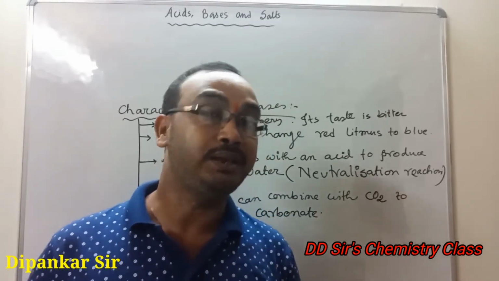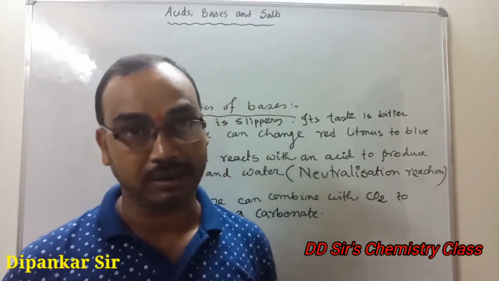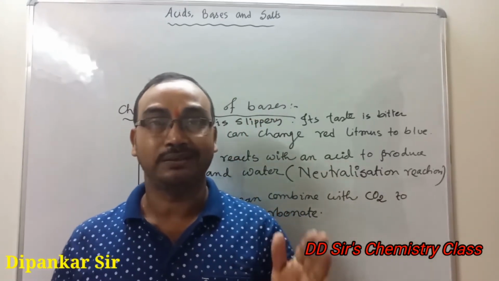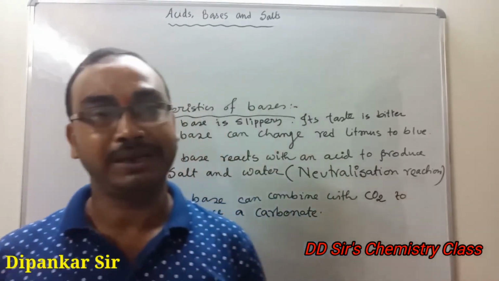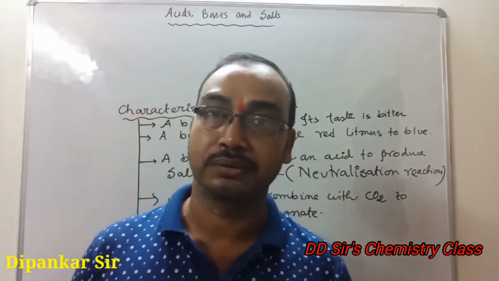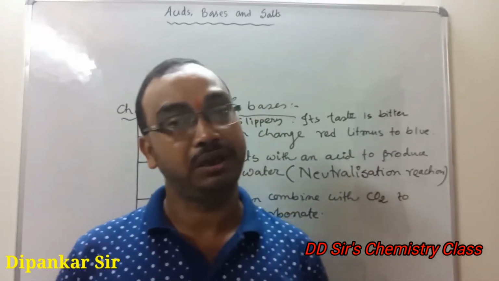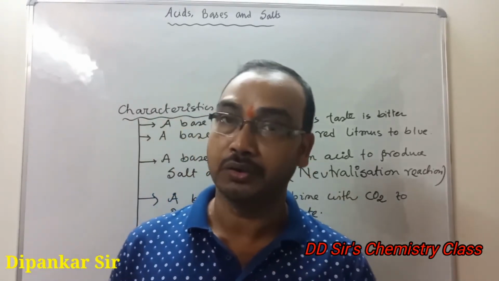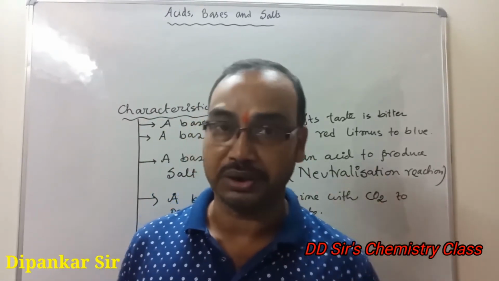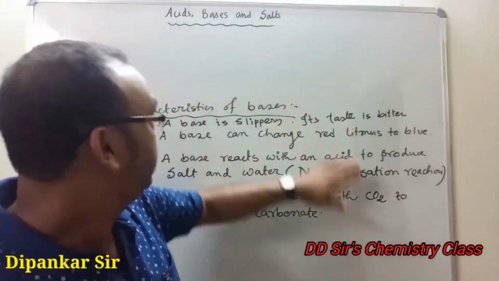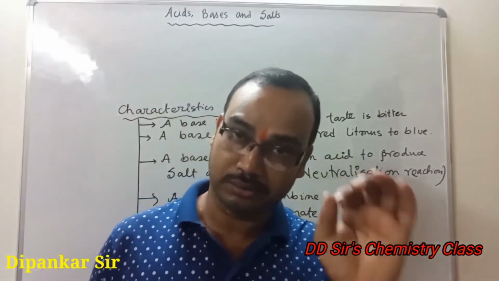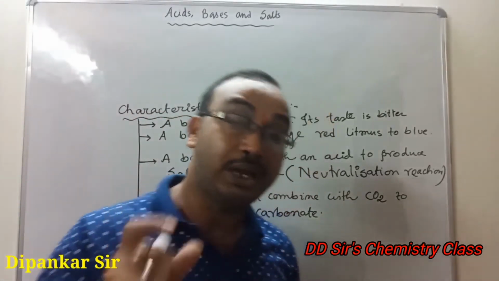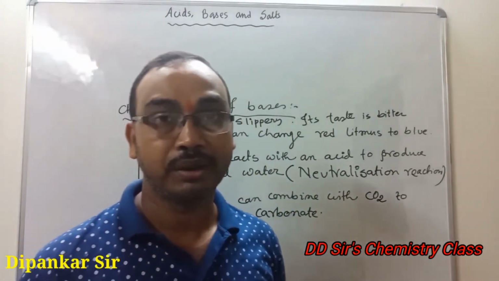I am discussing the CBSE pattern. In CBSE, if a question comes like this, write the characteristics of base, maximum 2 marks or 3 marks will be there, and you have to write 2 points for 2 marks, 3 points for 3 marks. No need to write more points. If characteristics of bases come for 2 marks, try to write the chemical properties.